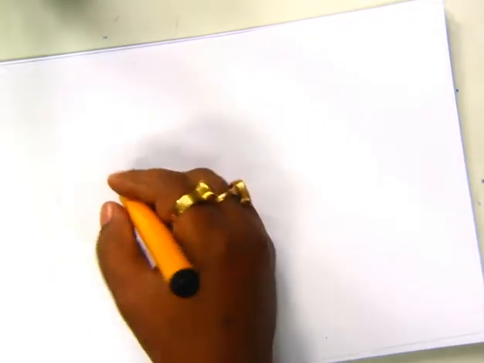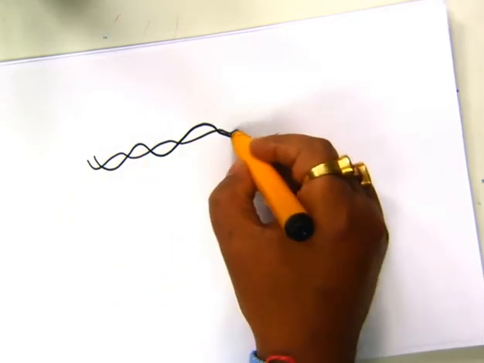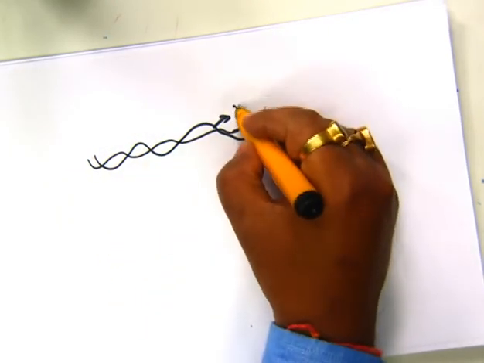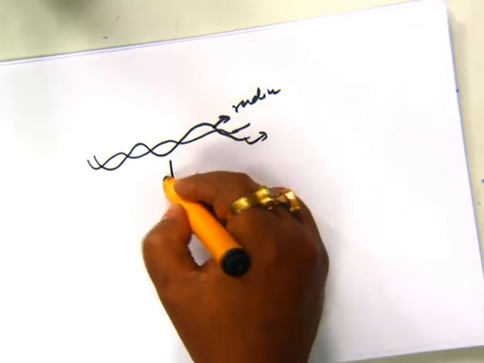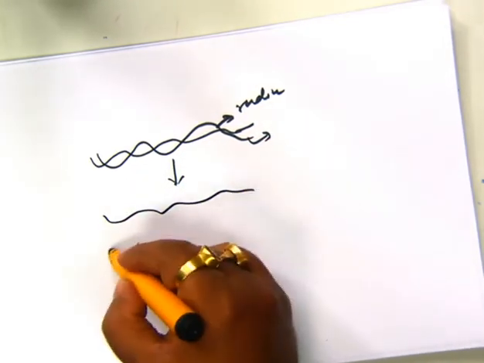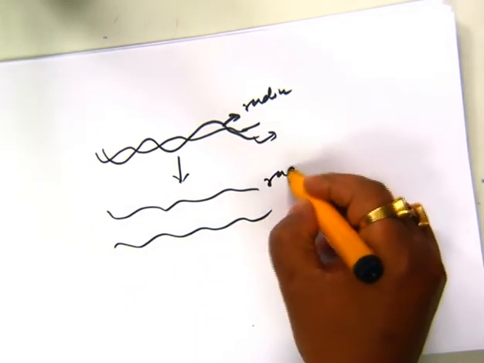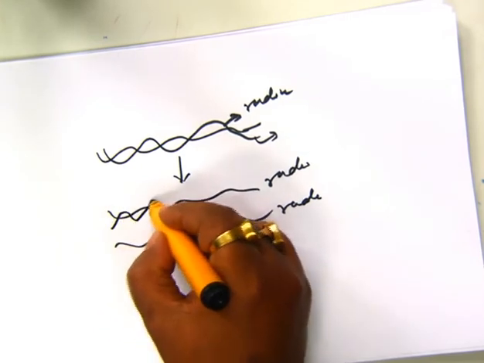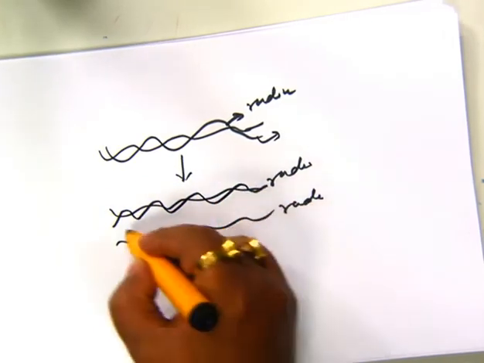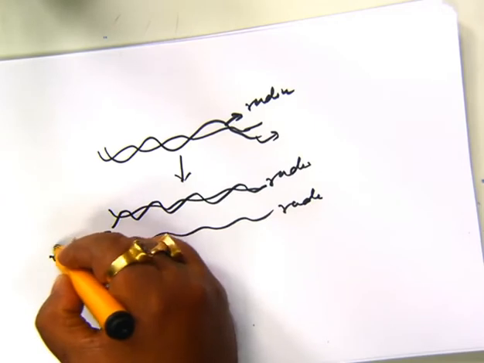Here what happened? If this is a duplex DNA molecule, and if this strand is radio labeled, and this one means both strands will be radio labeled, then what happened? Both strands will act as a template. Here this one is radio, and here this one is radio. So whatever new nucleotide will be synthesized, it will be non-radio labeled.